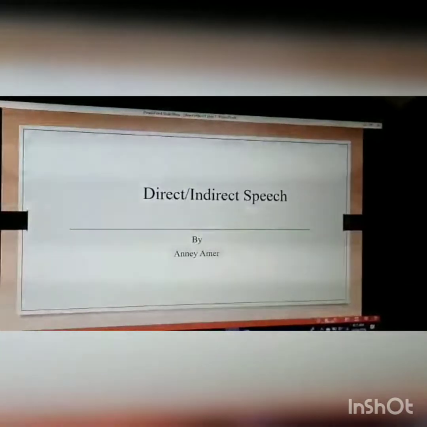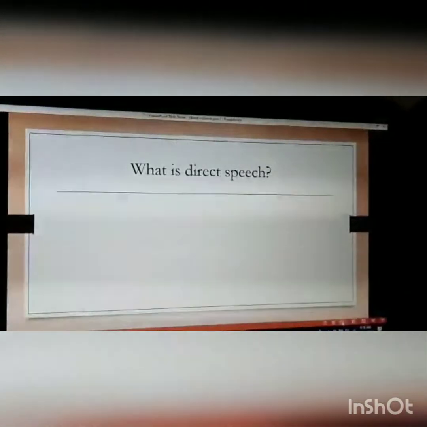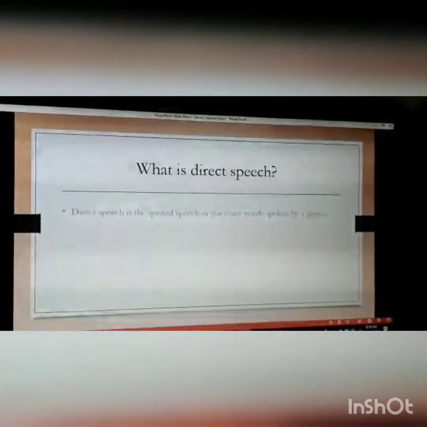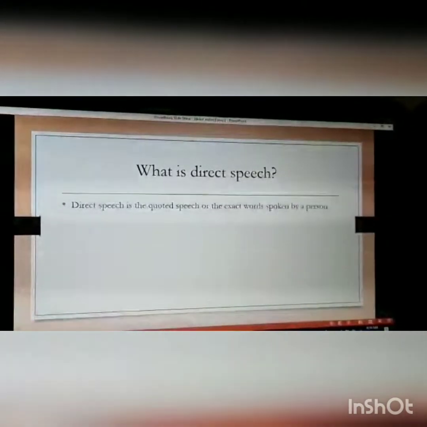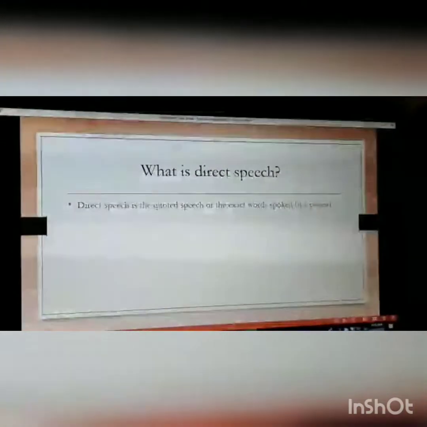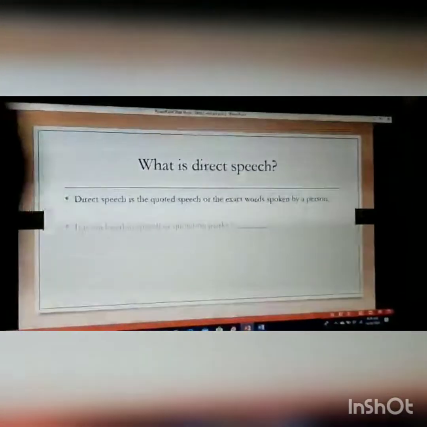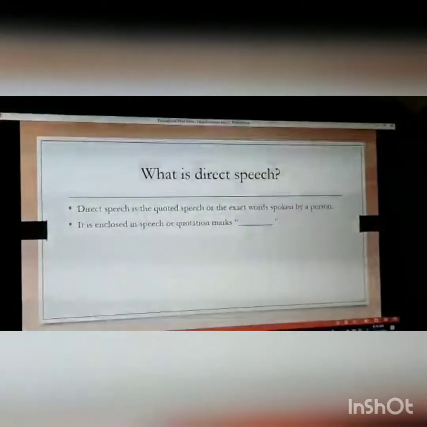Today we're going to talk about direct and indirect speech. What is direct speech? In direct speech, you talk about the quoted speech, or the exact words spoken by a person. The sentence is enclosed in speech or quotation marks.